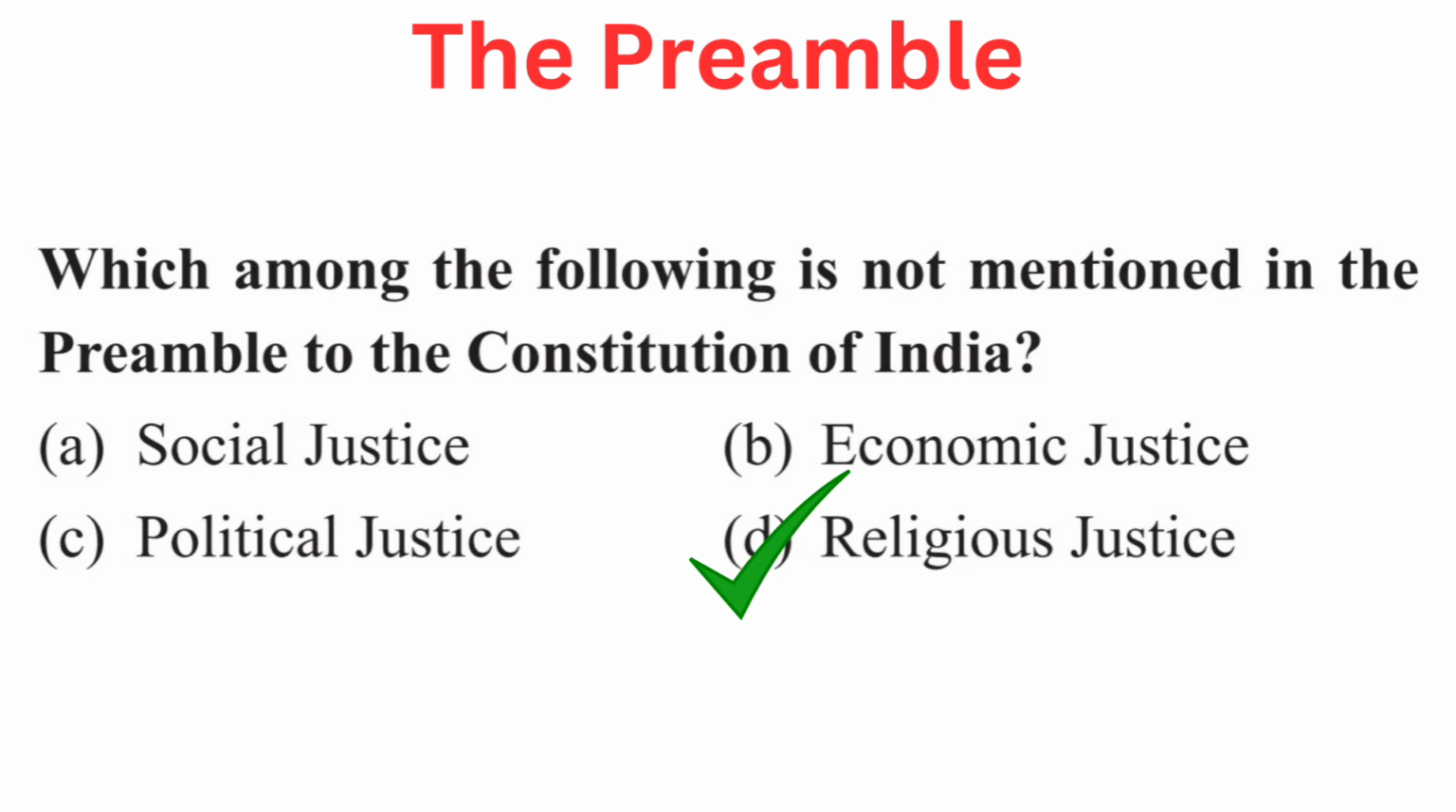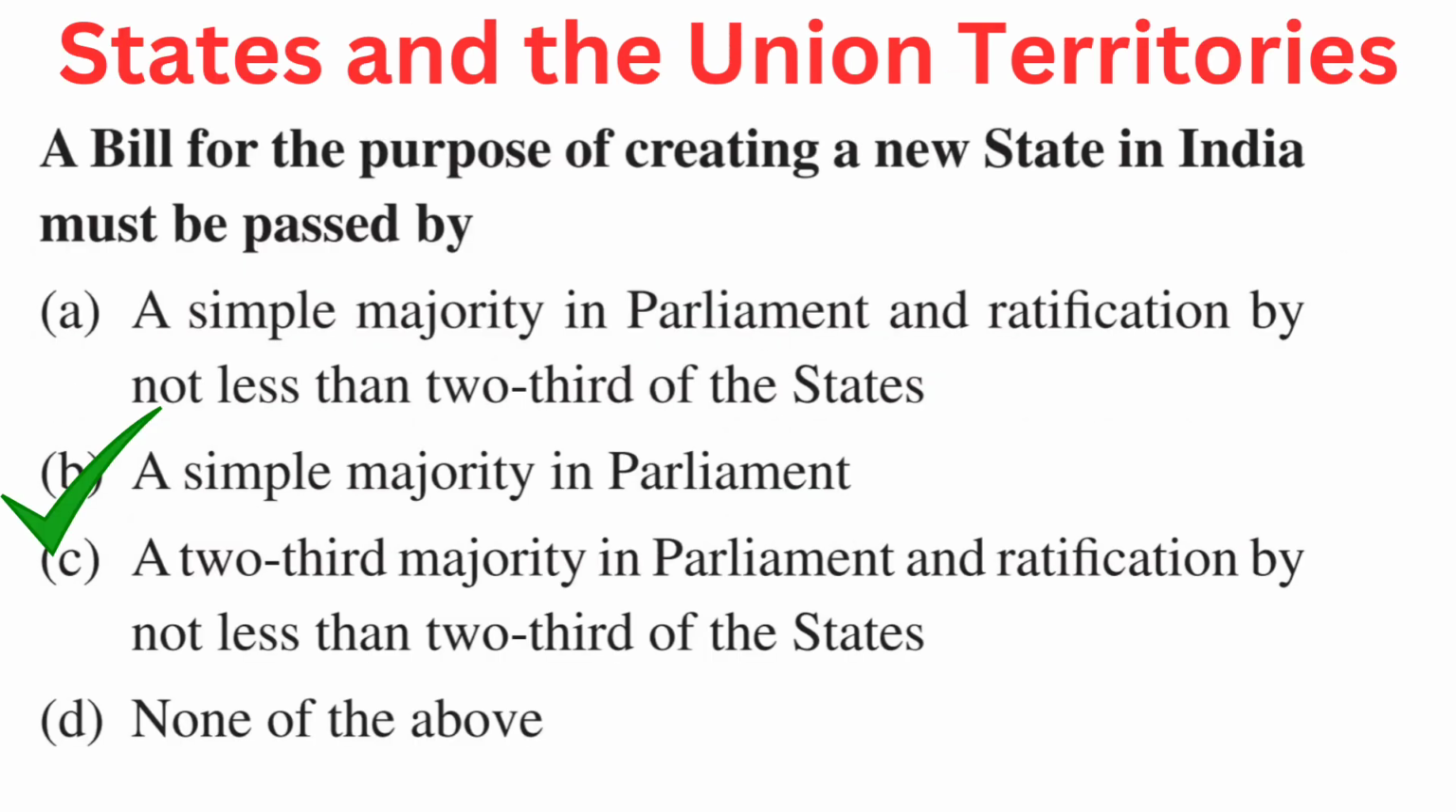Religious justice. Your question is, a bill for the purpose of creating a new state in India must be passed by. Your options are A. A simple majority in parliament and ratification by not less than two-thirds of the states, B. A simple majority in the parliament, C. A two-third majority in parliament and ratification by not less than two-thirds of the states, or D. None of the above. Right answer is B. A simple majority in parliament.